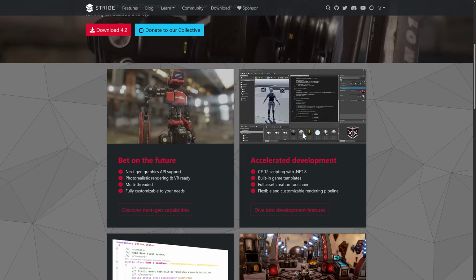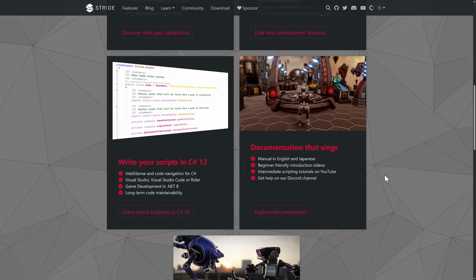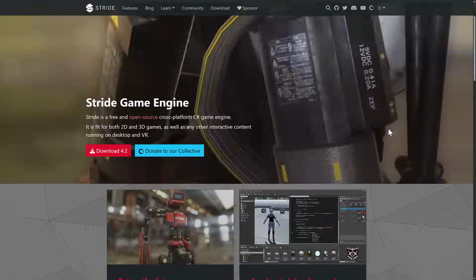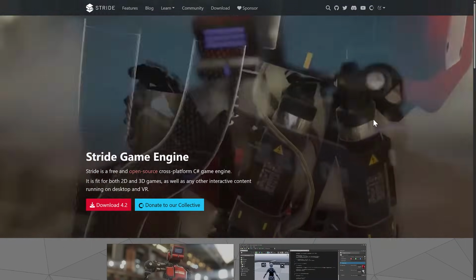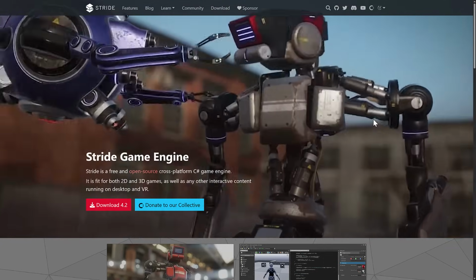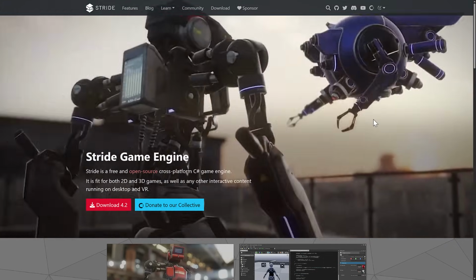Now, Stride is a very cool engine. It's built on C# 12 and .NET 8. It's got a community behind it. There are updates. They're a little slow at their updating. So the last real update we've got blog-wise was back in November of 2024, for example. But don't let that mislead you. It's just the community team isn't really out-facing in what they're doing. There are a lot of updates going on behind the scenes with Stride, and it's a very Unity-like editing experience, but it is also fully open source.